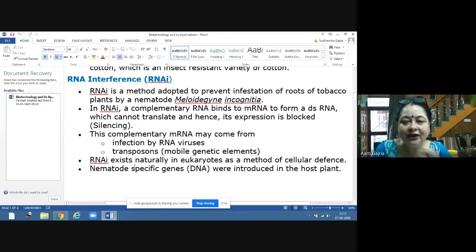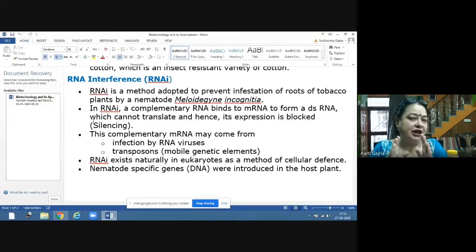Now what we are doing in this: there is a gene present in the nematode Meloidogyne incognita which is responsible for the growth of this nematode.